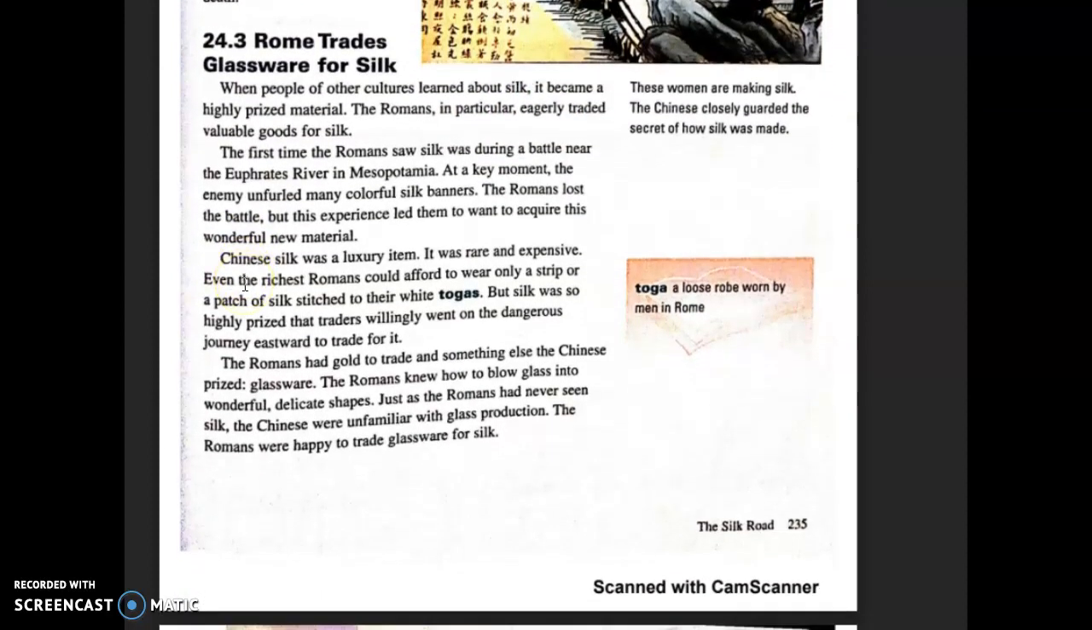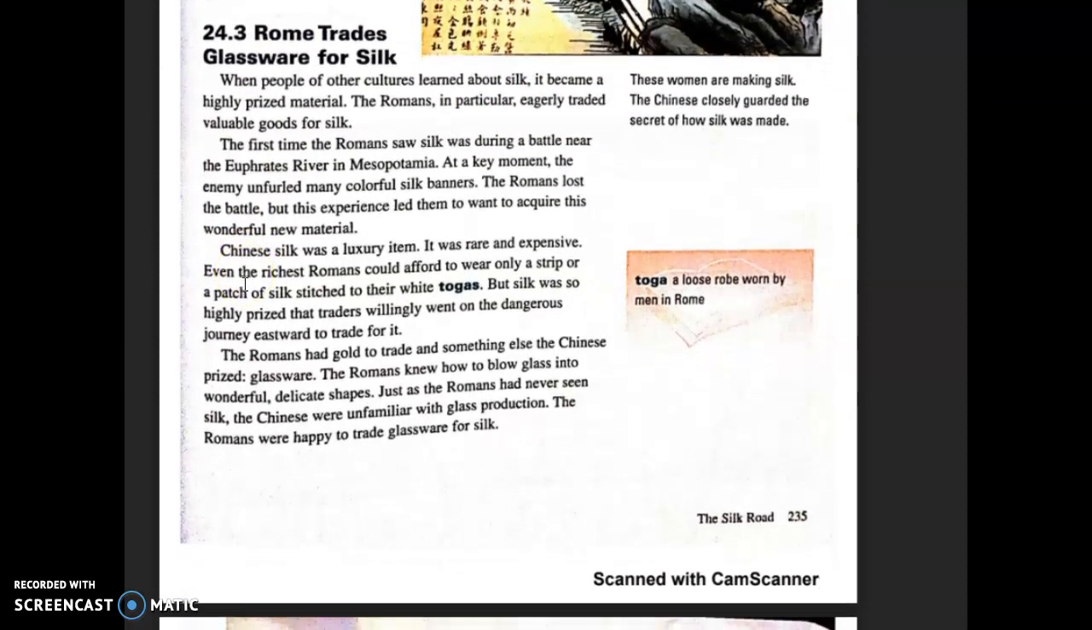So section 24.3. Rome trades glassware for silk. When people of other cultures learned about silk, it became a highly prized material. The Romans in particular eagerly traded valuable goods for silk. The first time the Romans saw silk was during a battle near the Euphrates River in Mesopotamia. At a key moment, the enemy unfurled many colorful silk banners. The Romans lost the battle, but this experience led them to want to acquire this wonderful new material.